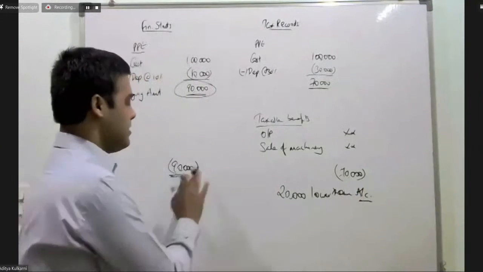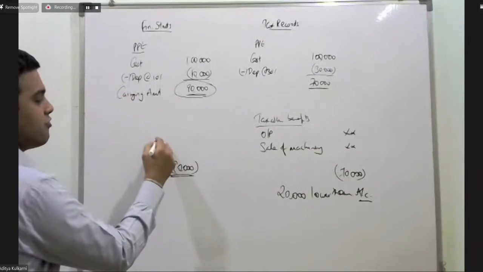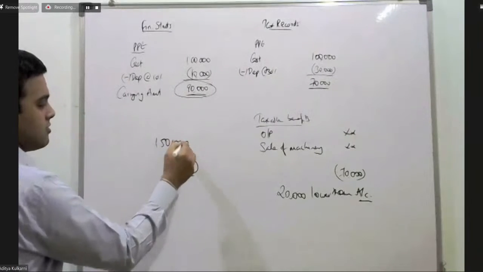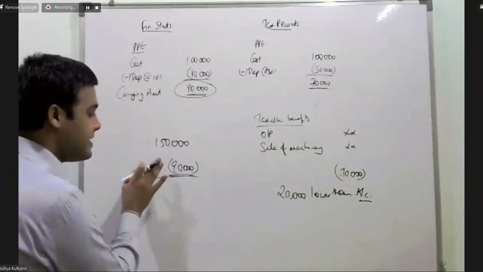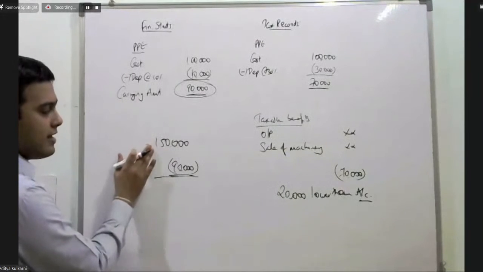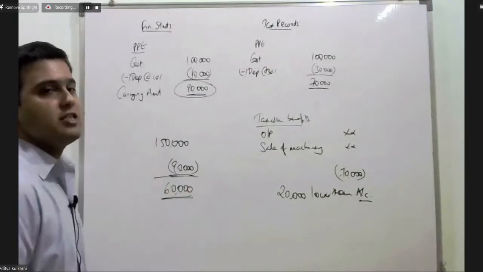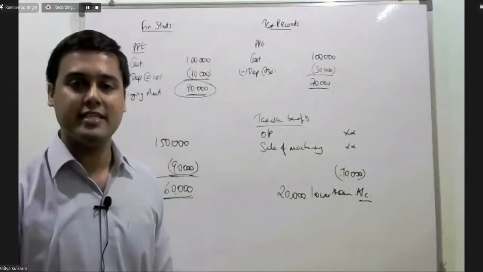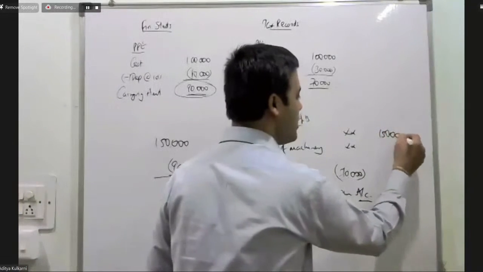That means in the future, suppose I sell this asset for 1,50,000, hypothetical. I can deduct 90,000 because that is my carrying amount as per the books. So 1,50,000 minus 90,000, in the future I will be showing a profit of 60,000 in the books. But for tax purposes, what will you do?